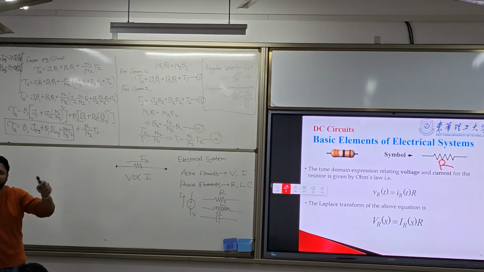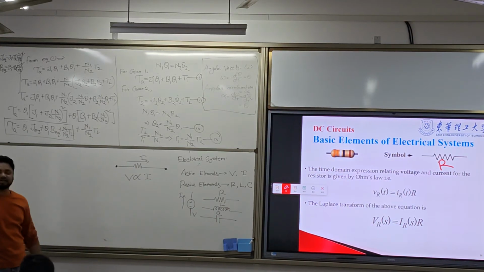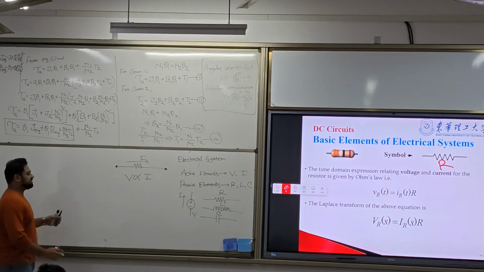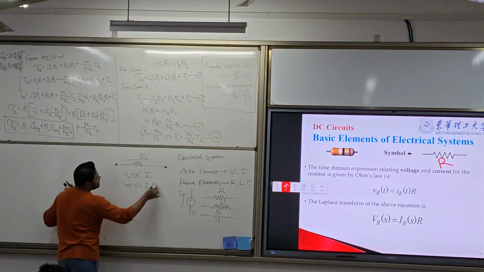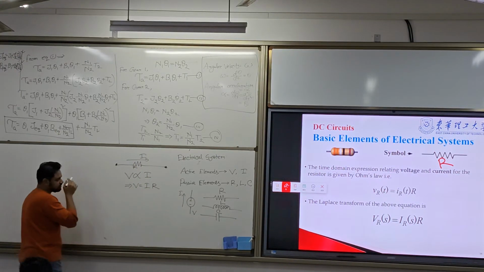So V is proportional to I, and we write it in this way: V equal to IR, where R is the resistance.